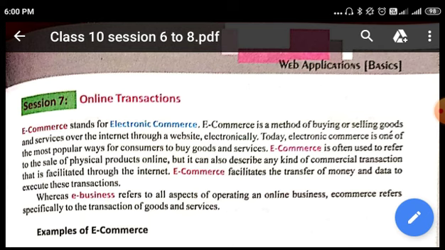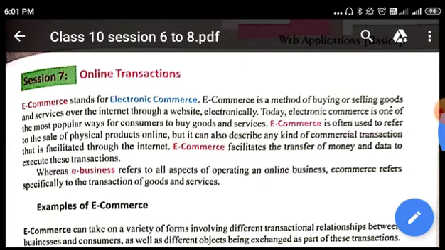E-commerce is often used to refer to the sale of physical products online, but it can also describe any kind of commercial transaction that is facilitated through the internet. So not just physical products you can purchase, you can also do any kind of commercial transaction that is facilitated through the internet. All kinds of commercial transactions are included in e-commerce. What is facilitated by e-commerce? E-commerce facilitates the transfer of money and data to execute these transactions.